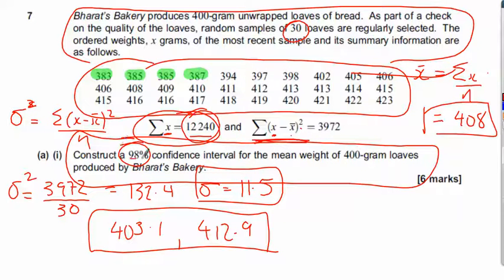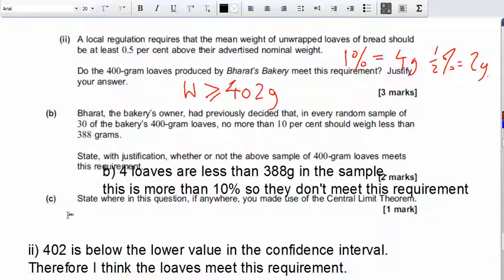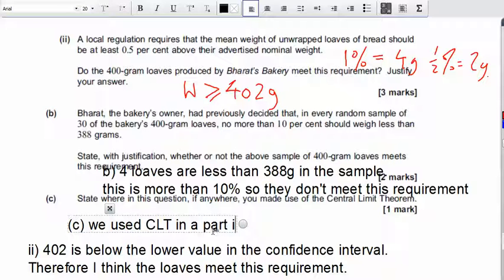So it was in the confidence interval question. So it was in part A, part 1. That's all you need to say. Yes, the sample size has to be 30 or more, but that's not the important bit of information. It's the fact that we didn't know the type of distribution. So we used the central limit theorem in A part 1, and you'll get the mark. I hope that makes sense.